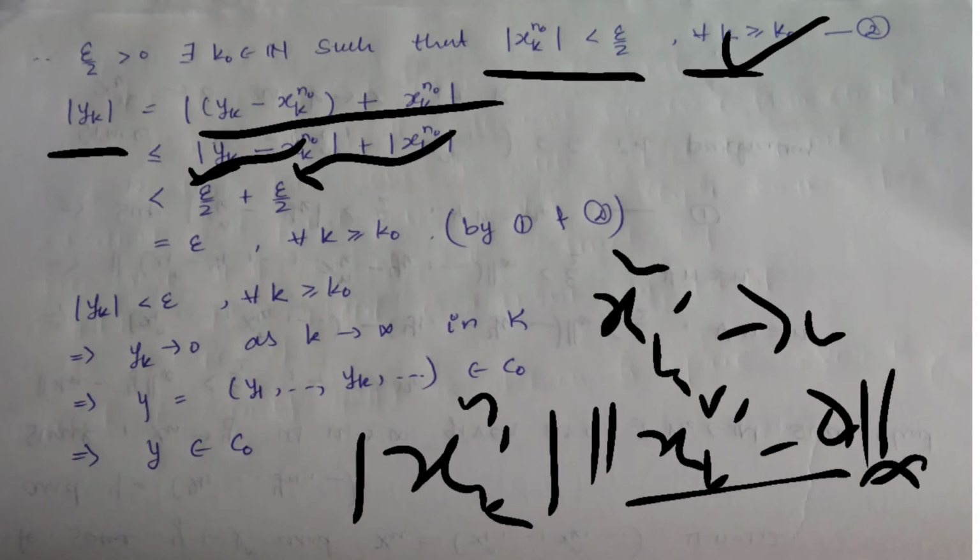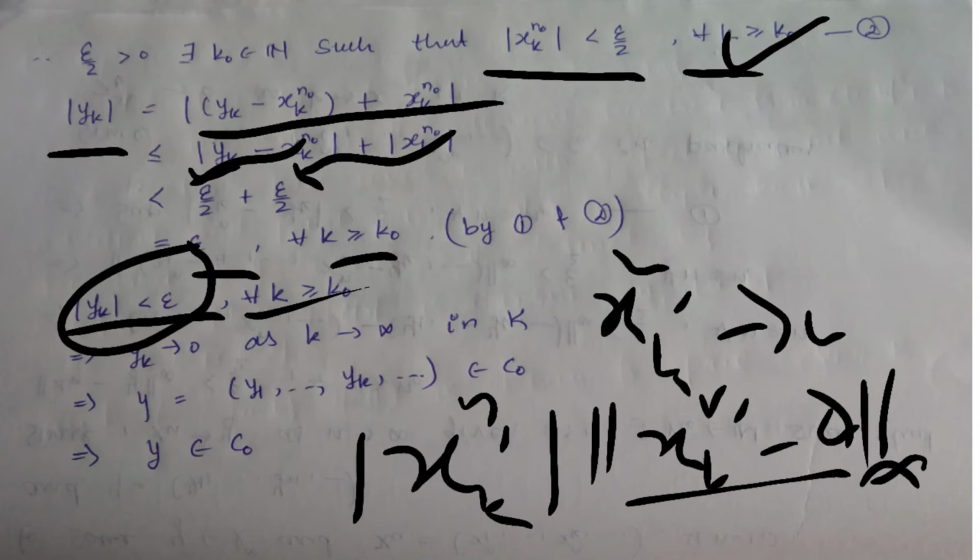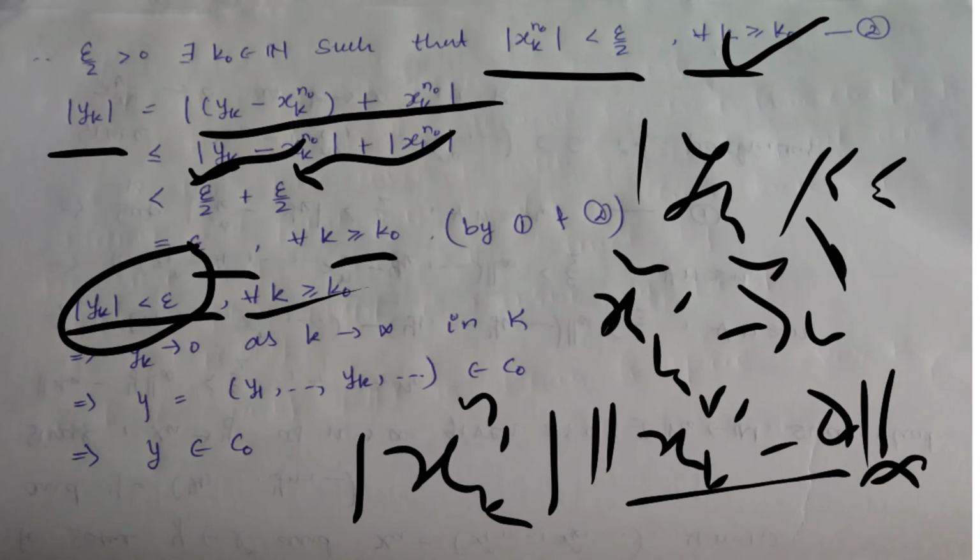So epsilon by 2 plus epsilon by 2 will give epsilon, and this is true for every k greater than or equal to k0. So finally we get modulus of yk less than epsilon for every k greater than or equal to k0, which will imply that yk converges to 0 as k tends to infinity in K.